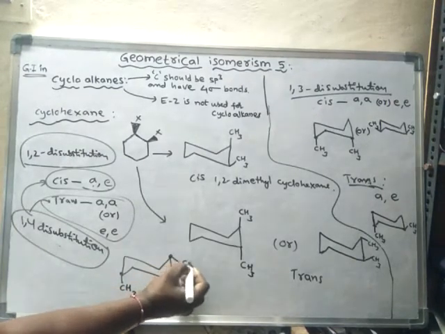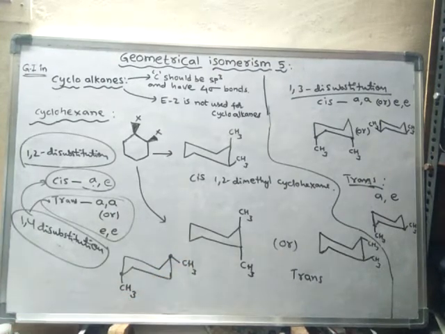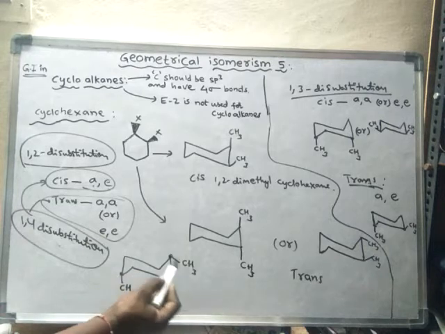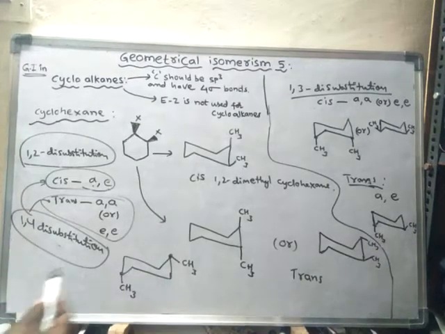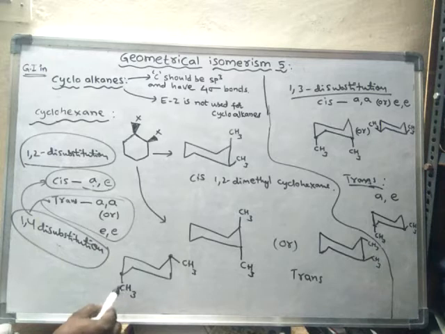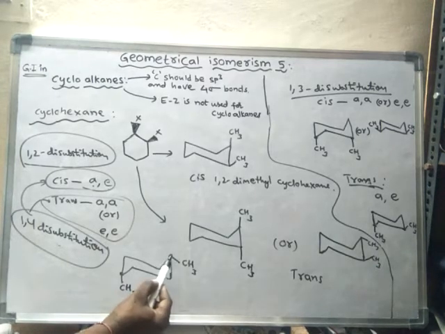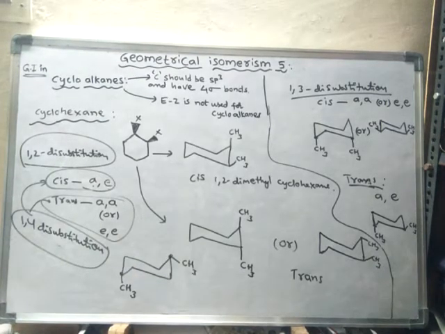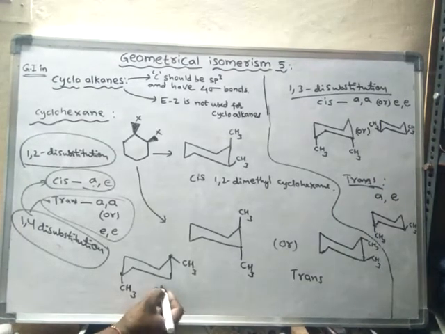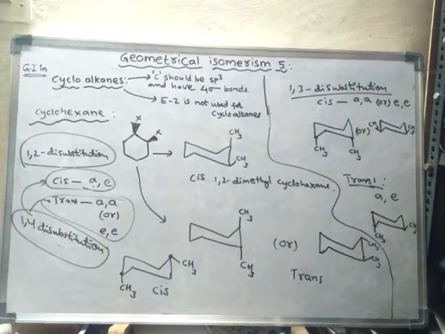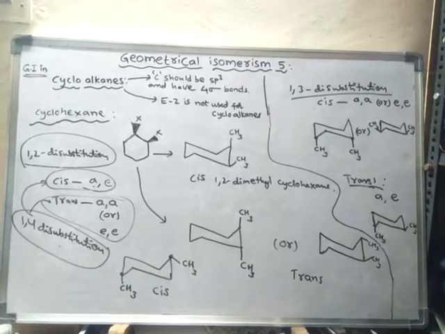With substitution on carbons 1 and 4, if on the first carbon the methyl group is axial and on the fourth carbon the methyl group is equatorial, then it is said to be cis 1,4 dimethyl cyclohexane.